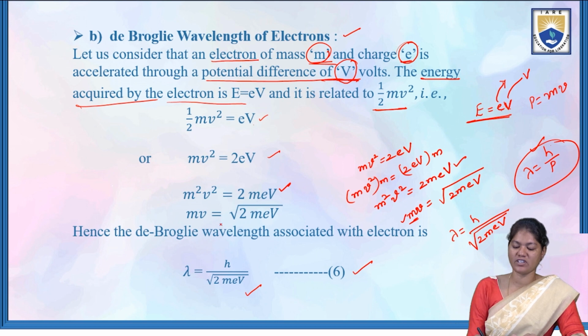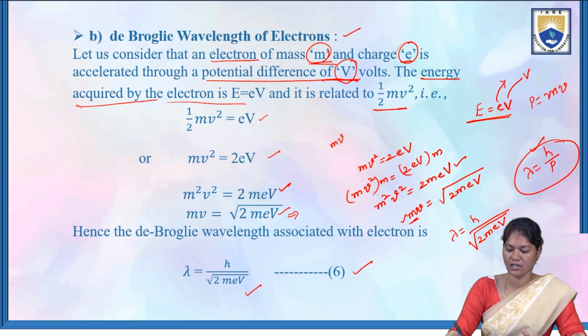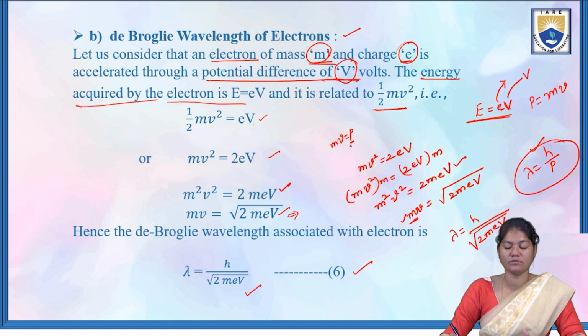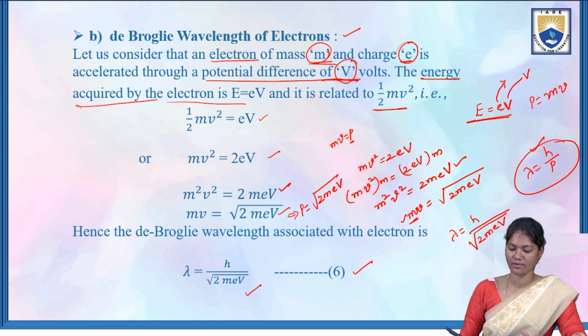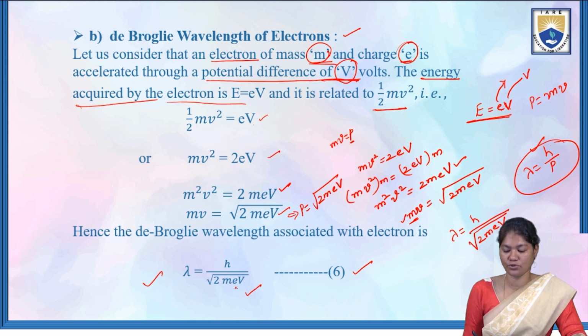From this, mv is equal to root of 2m eV. mv is nothing but p, the momentum of the electron. So p is equal to root of 2m eV. Hence lambda becomes h by root of 2m eV.